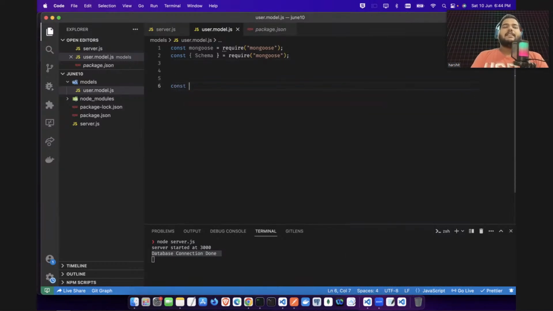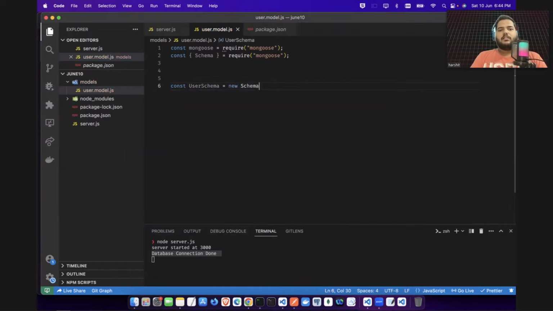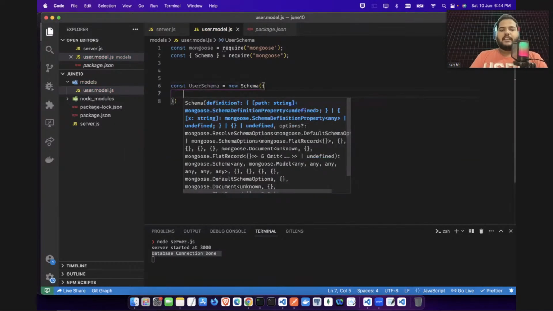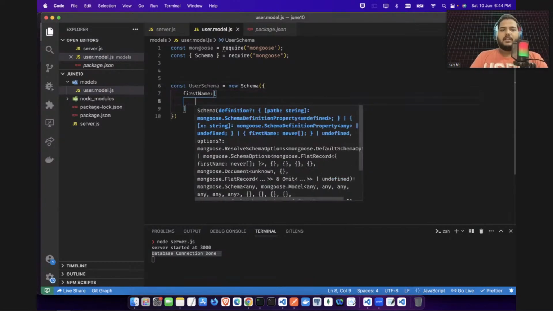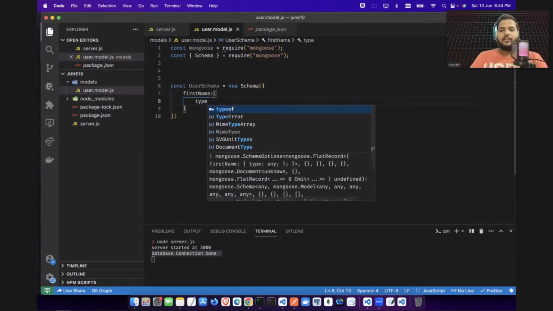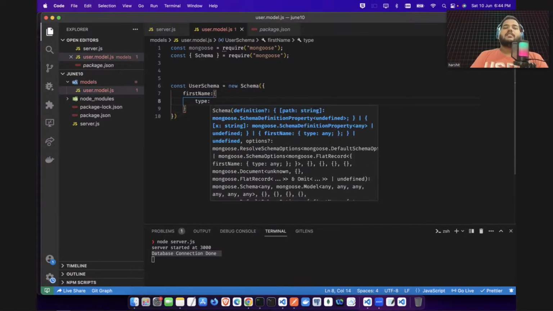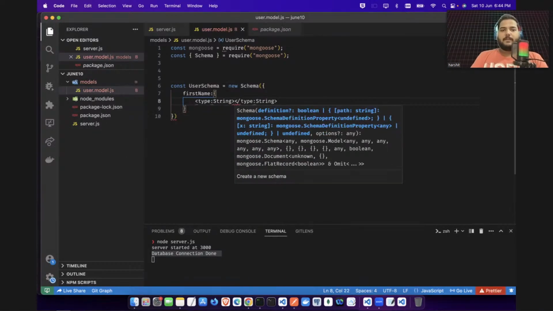Now let's build the model. Okay, so you cannot actually build the model first, you need to build the schema. So I will say here user schema equal to new schema, and in this curly bracket you will be defining something. So you will say here first name, and here you will say type. So what will be the type of this first name? So type would be string. Okay, obviously it will be string.